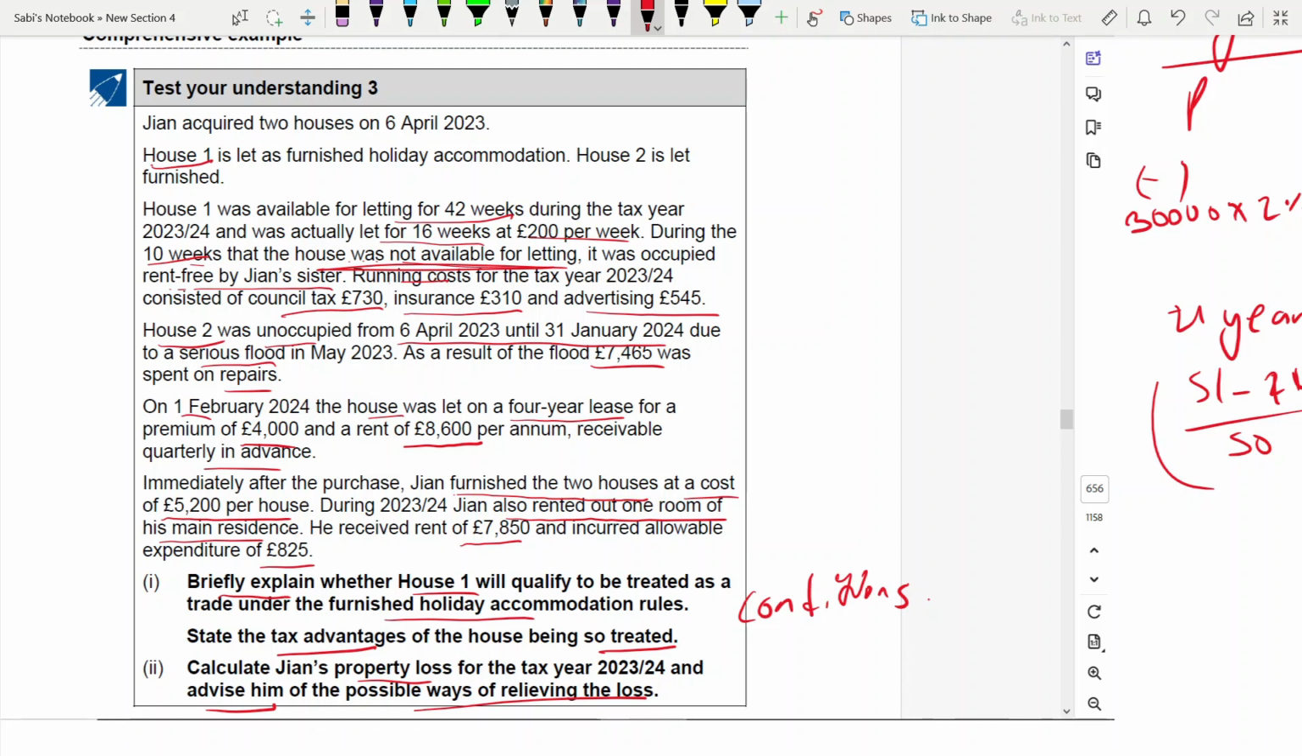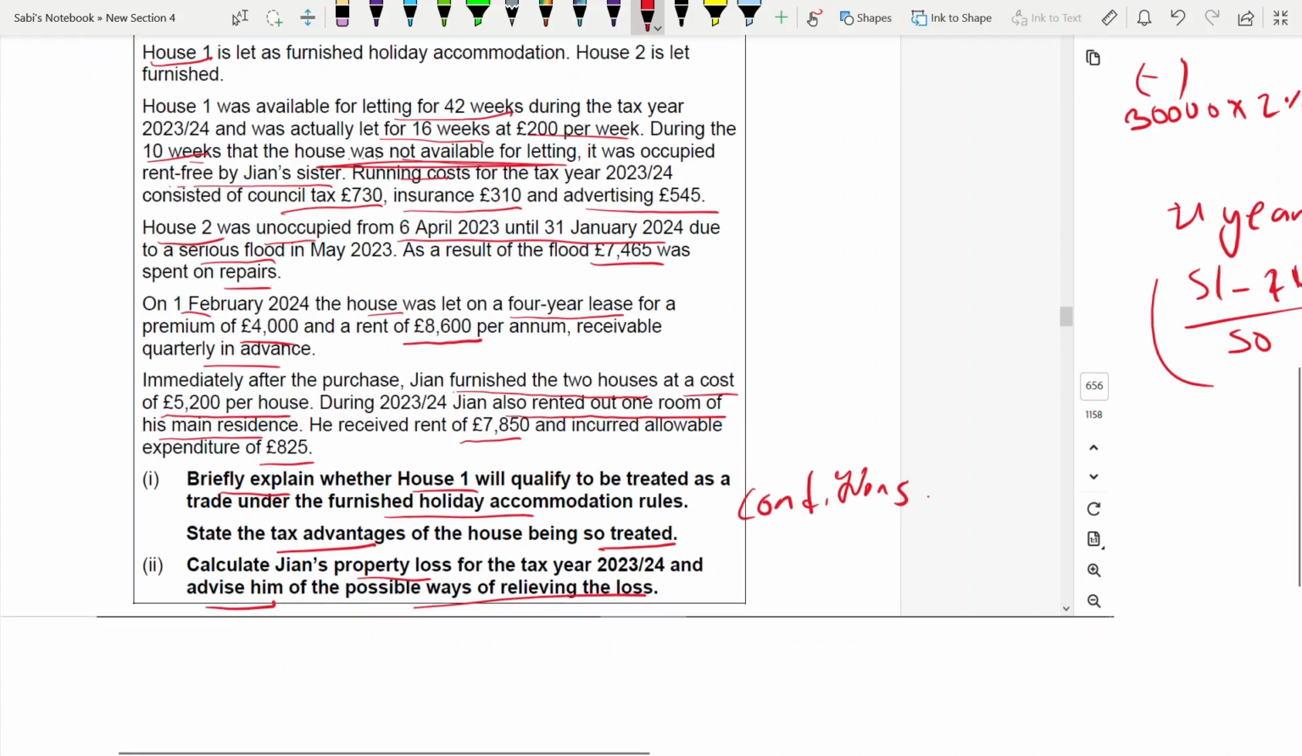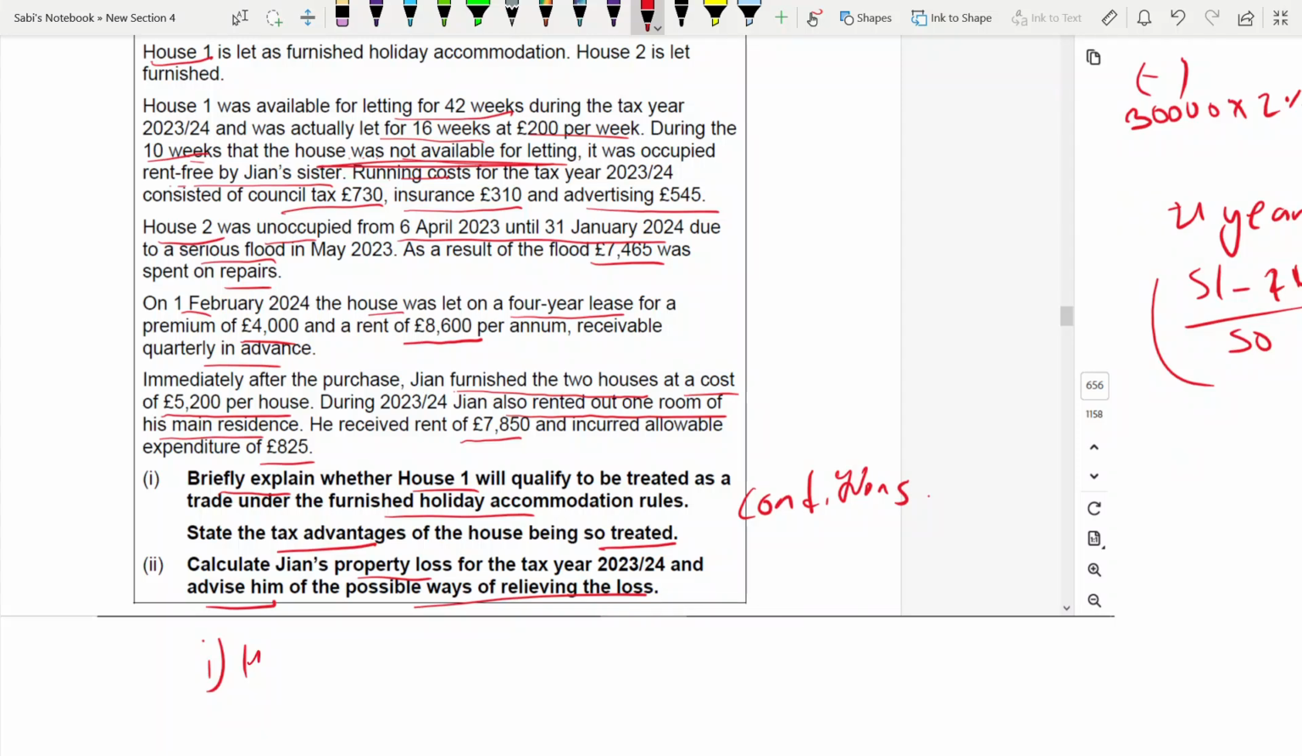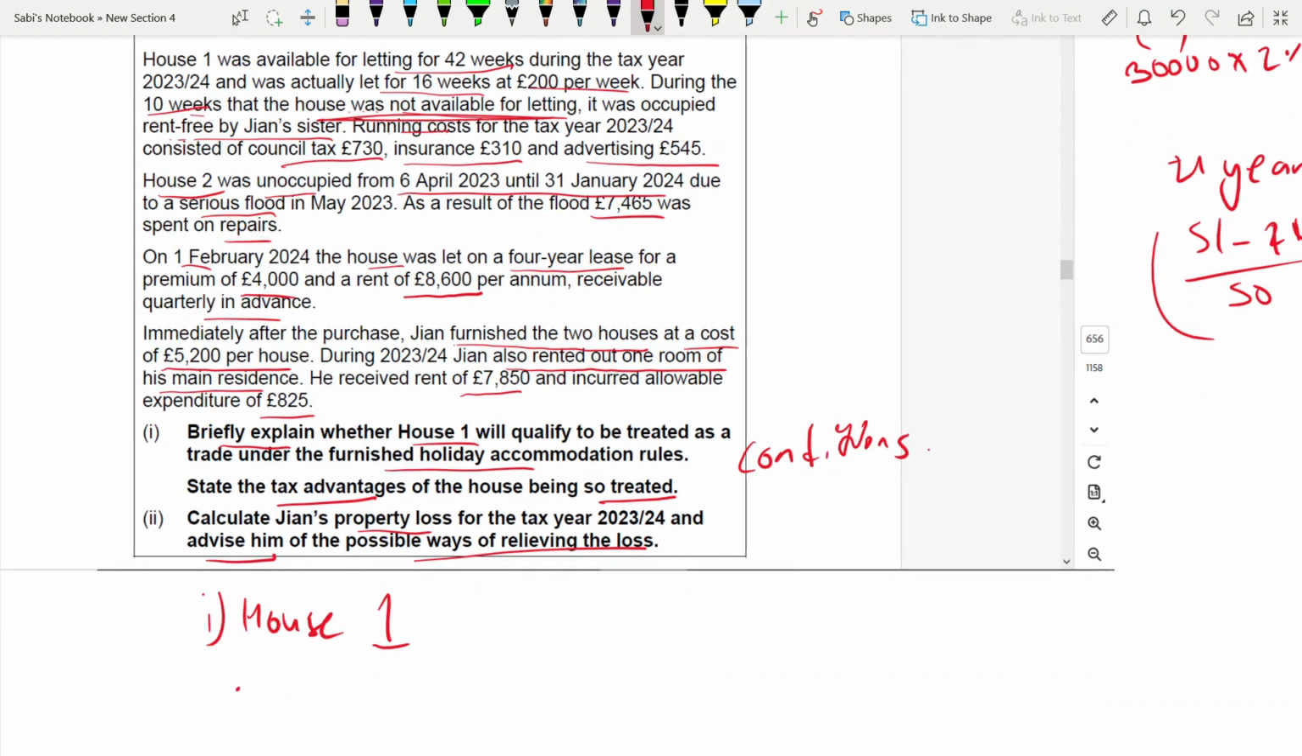Okay. First, house 1, whether it is FHA. Second, advantages. So first, I'm going to write about the house, whether it qualifies for FHA or not. Just keep on writing the conditions one after the other. I'm not writing it down, but I will just tell you. You have to say whether it is likely that it will be treated as FHA or unlikely.